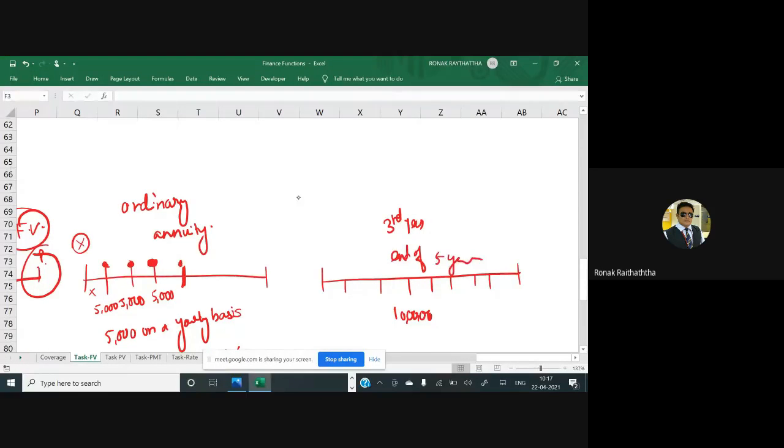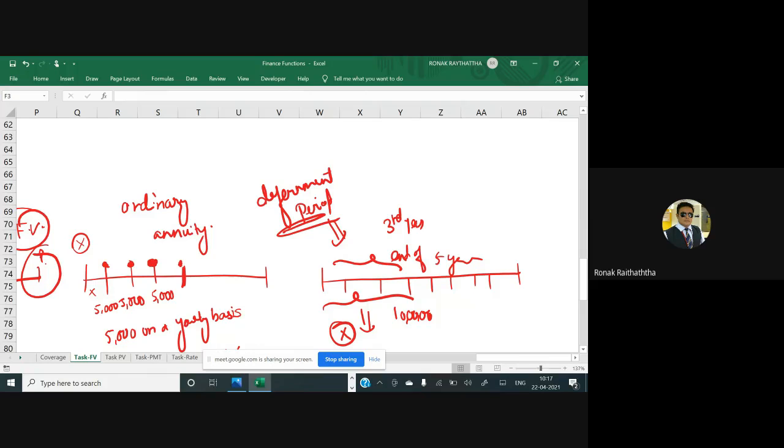Up to this point, my dear friends, he is not investing anything. The period till which he is not investing anything is called the deferment period. It can also be related to a loan.